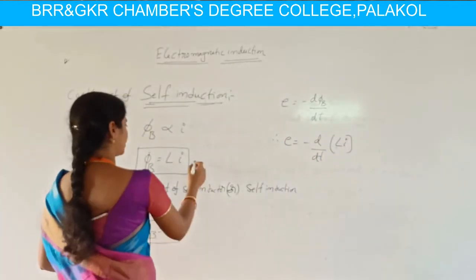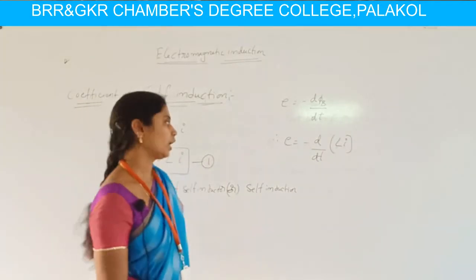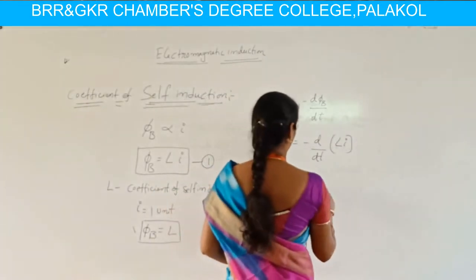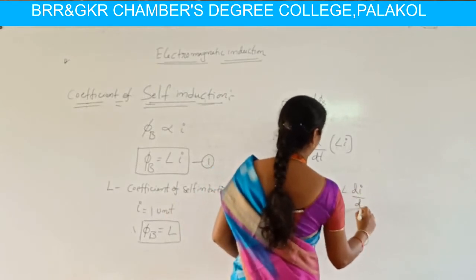This is considered as equation 1. By substituting the phi b value, which is Li, E is equal to minus L into di by dt.